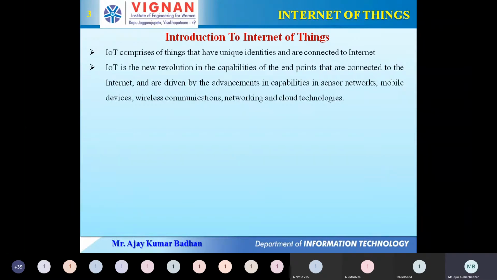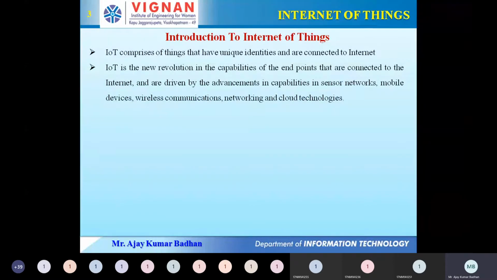So how can we get a unique identity? That depends upon the device you are connecting to the net. An IP address will be a unique ID, and at the same time the MAC address of the system is also a unique ID. So all the electronic devices which people are connecting with the help of the internet, where every device has its own unique identity, is what we call Internet of Things.